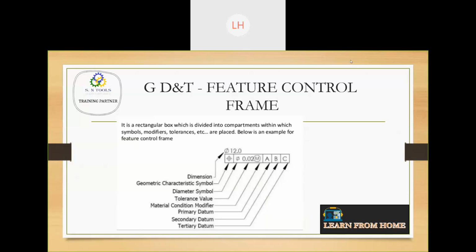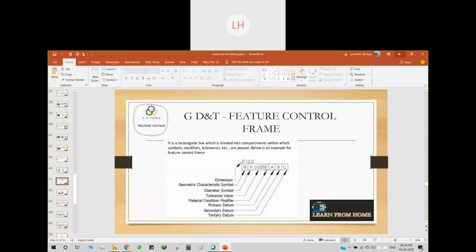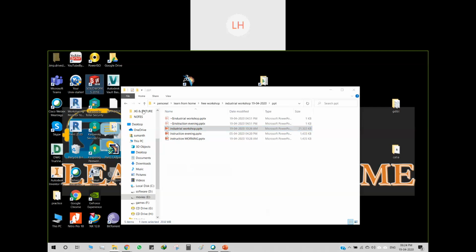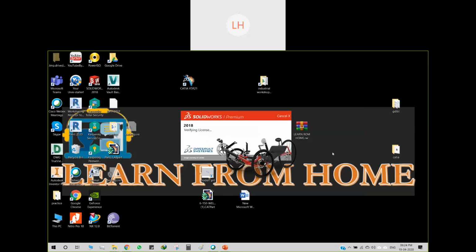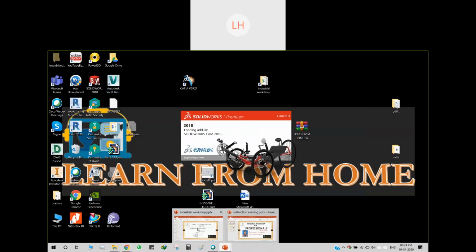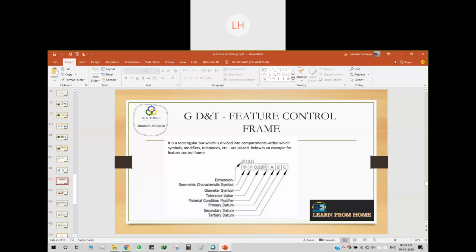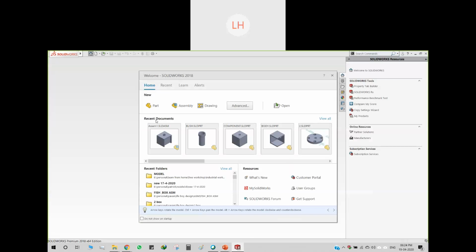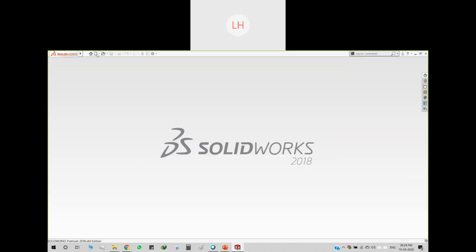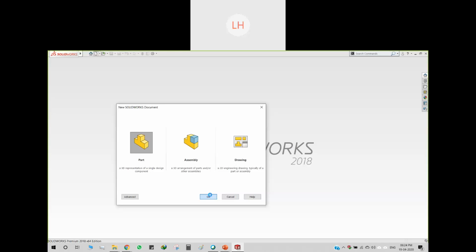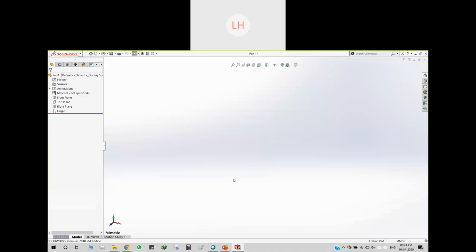Okay, guys, we will continue with our next part, that is SolidWorks. See, we are using SolidWorks 2018. Let's start our design here. I'll make a small design and then show you how the GD&T can be easily implemented.